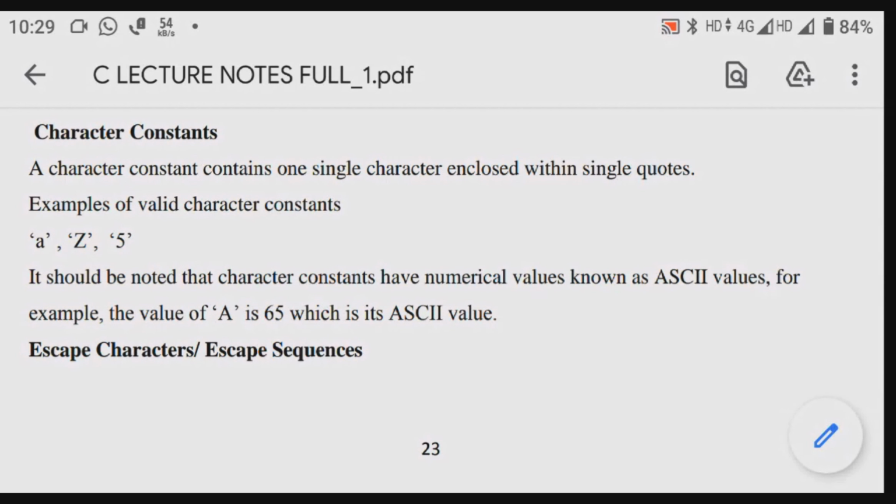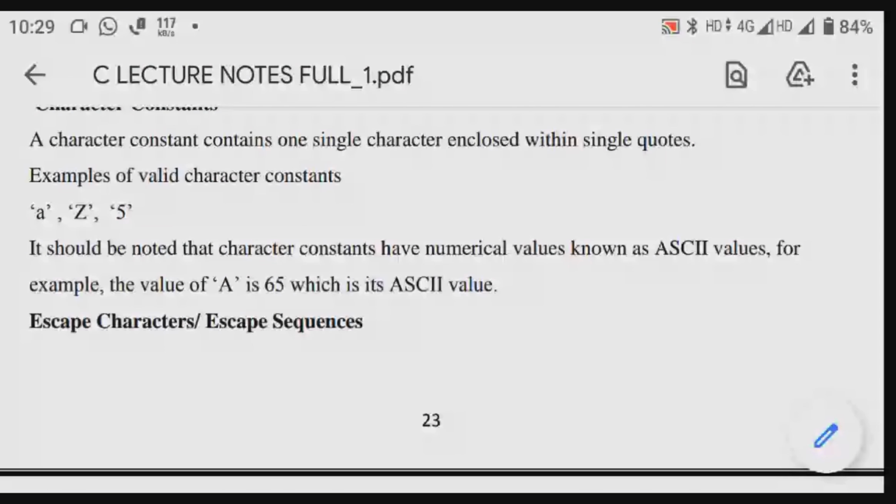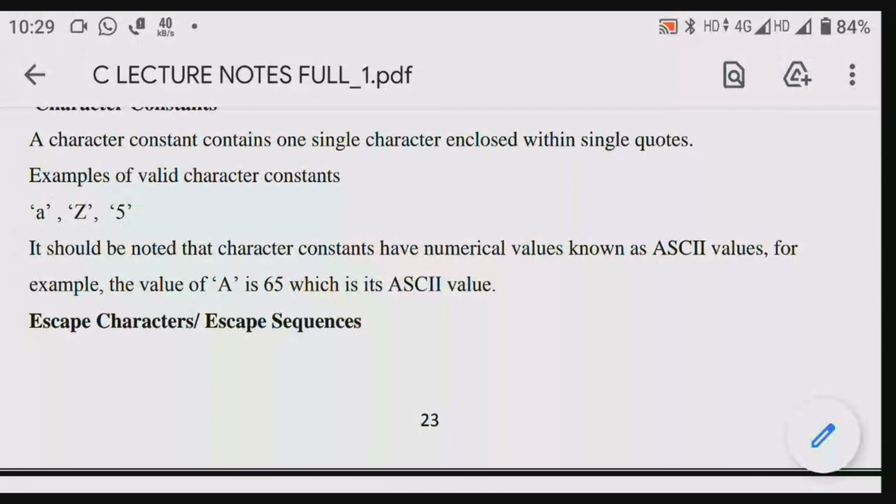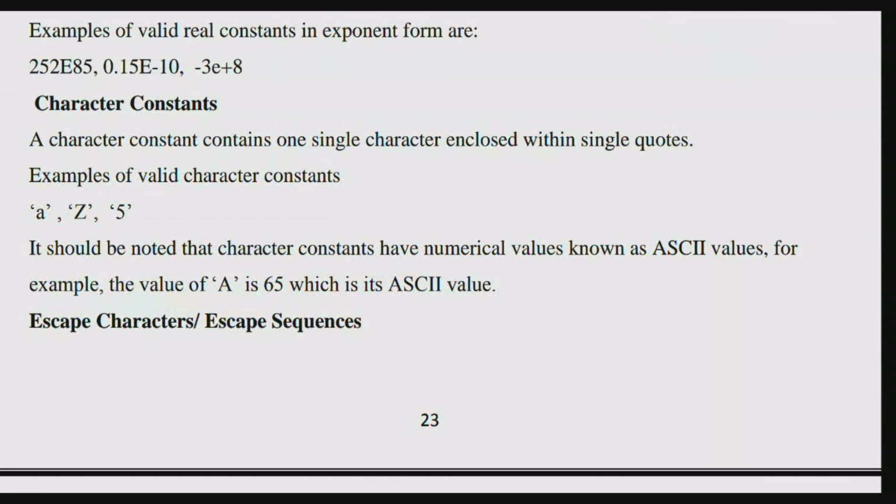It should be noted that character constants have numerical values known as ASCII values. For example, the value of capital A is 65, which is its ASCII value. We are writing a program in normal English, taking variables as small a's and capital A's, but it should be converted into zeros and ones, machine code.